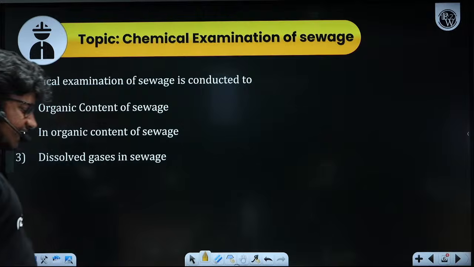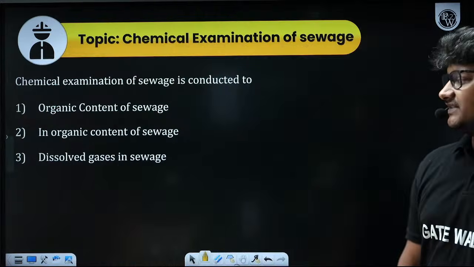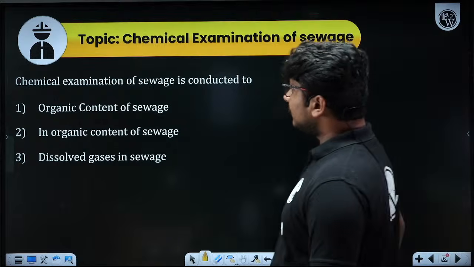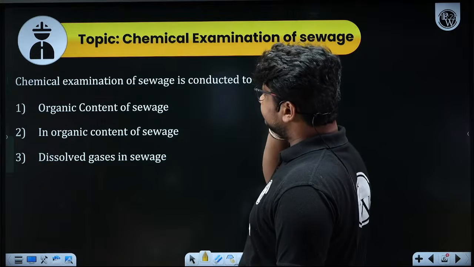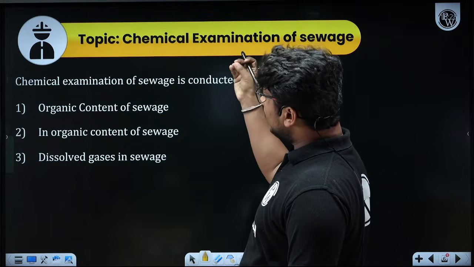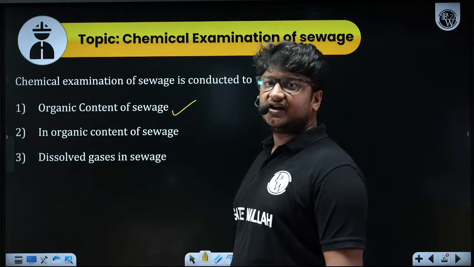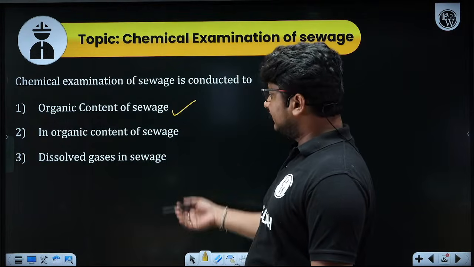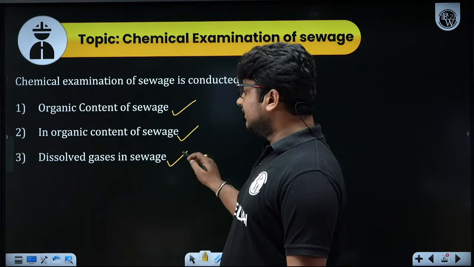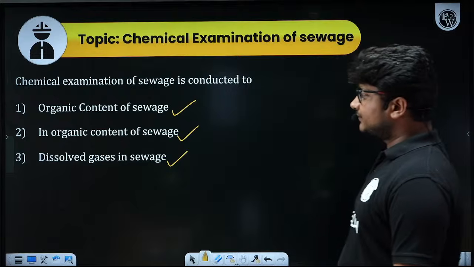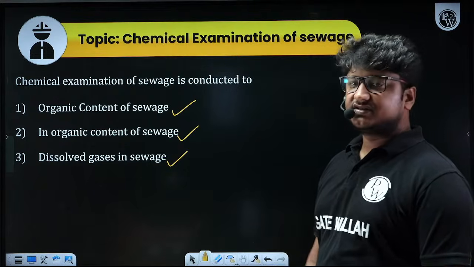Now comes the second one, which is the chemical examination, or chemical characteristics, of sewage. The first thing we want to find out is the organic content. The second thing will be the inorganic content, and the third thing will be the dissolved gases in sewage. Today I will talk about the organic content of sewage first.